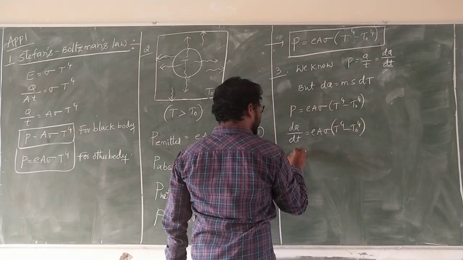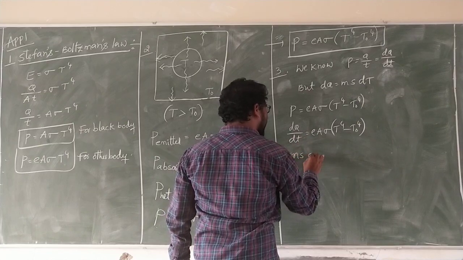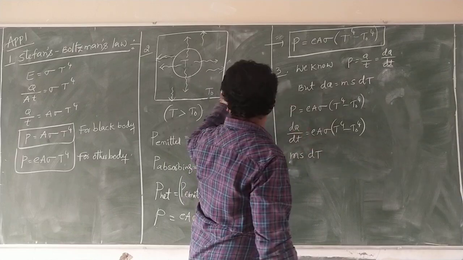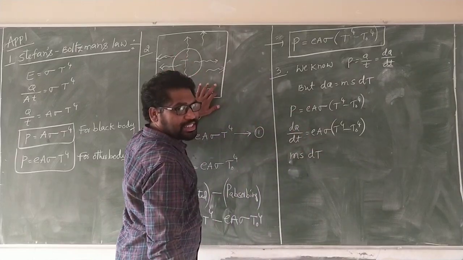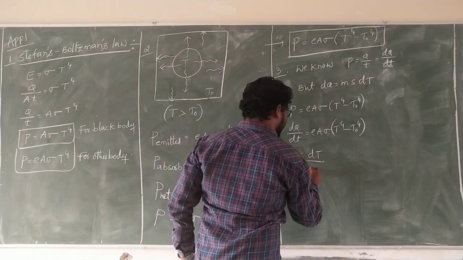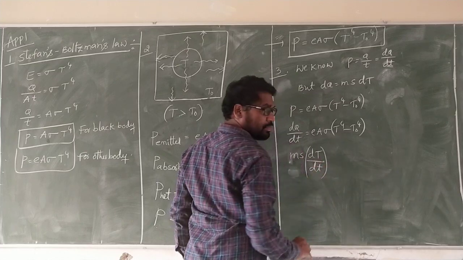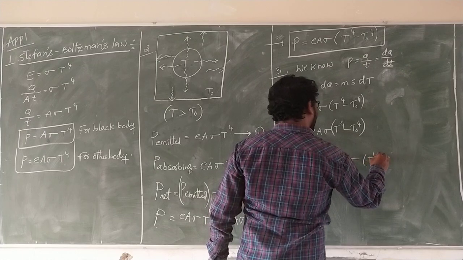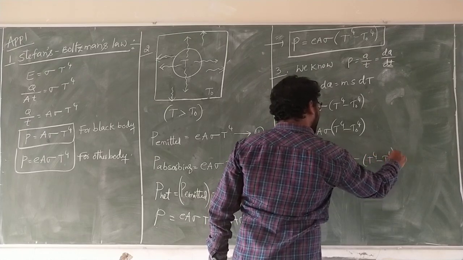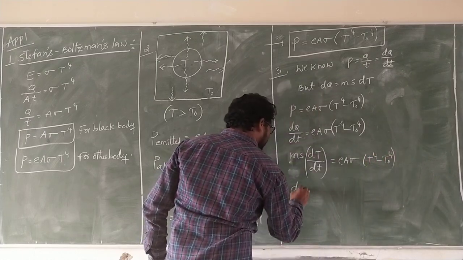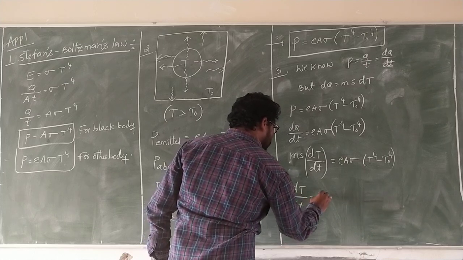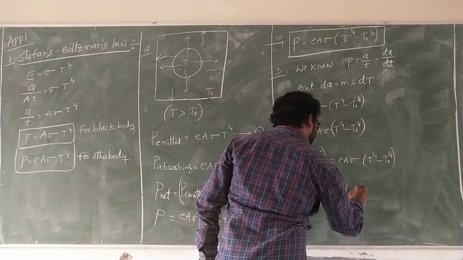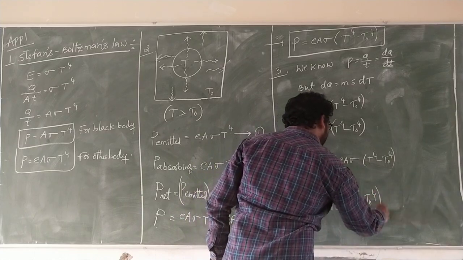Since dQ is m s dT, dT by dt is equal to E A sigma by m s times T power 4 minus T0 power 4.